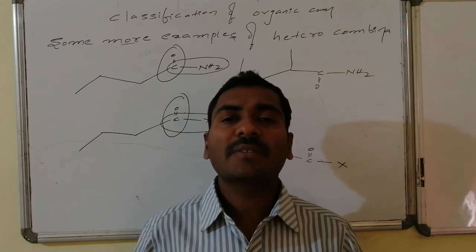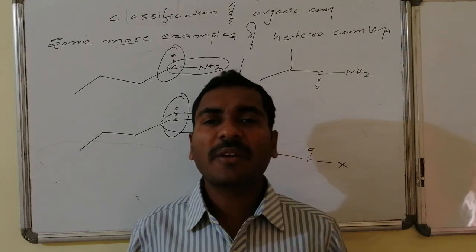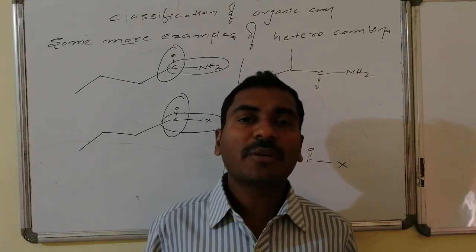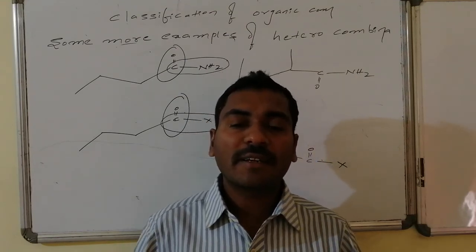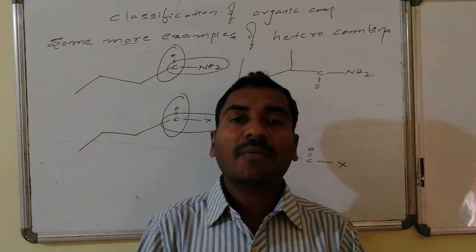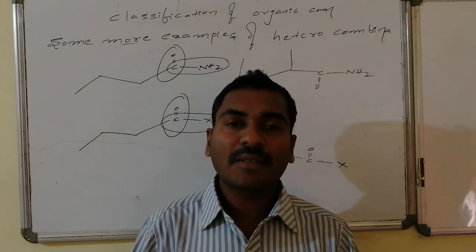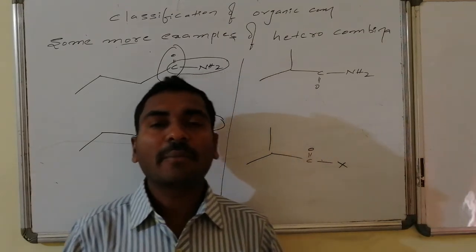Thus it is ever increasing, with innumerable compounds and innumerable characteristic features resulting from these heteroatomic combinations.